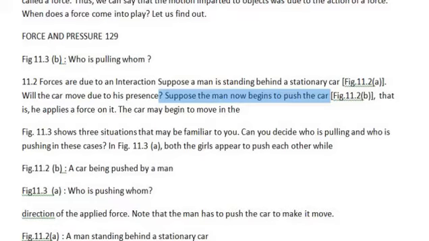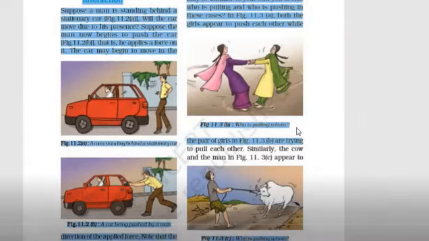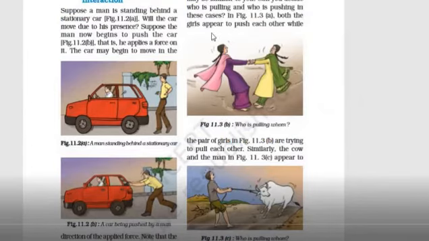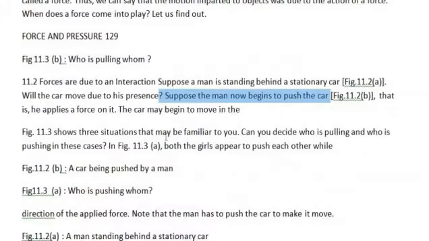Figure 11.3 means this figure that I highlight here. Okay. So forces are due to an interaction.